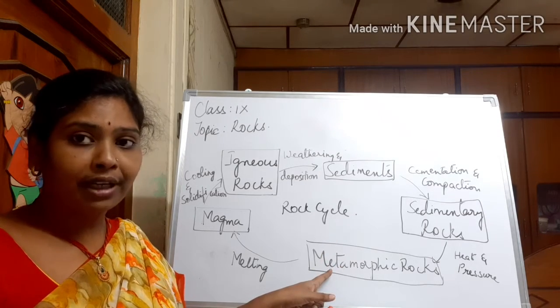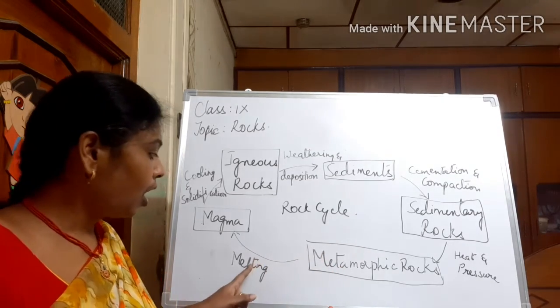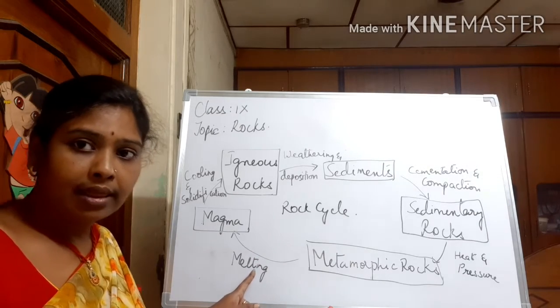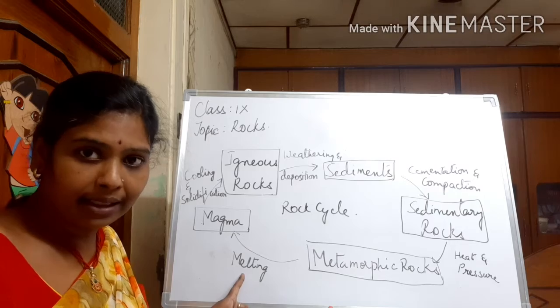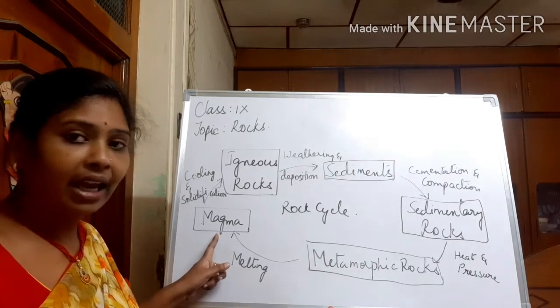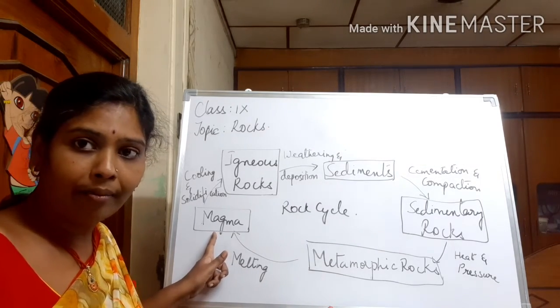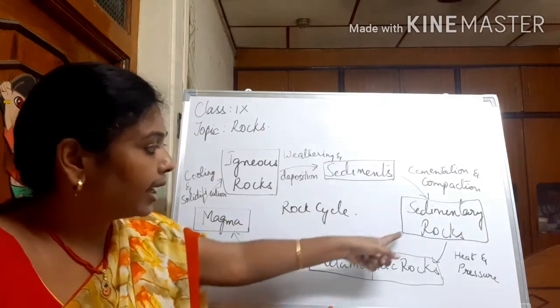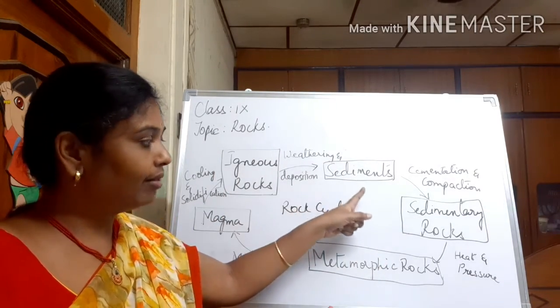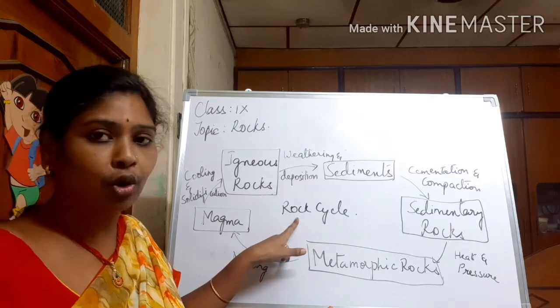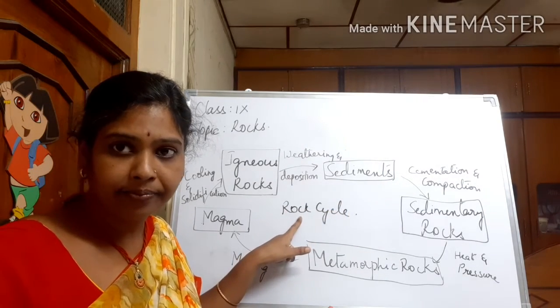These metamorphic rocks, on melting because of very high temperatures, again form into magma. Again the same cycle will be repeating. And this is known as rock cycle.